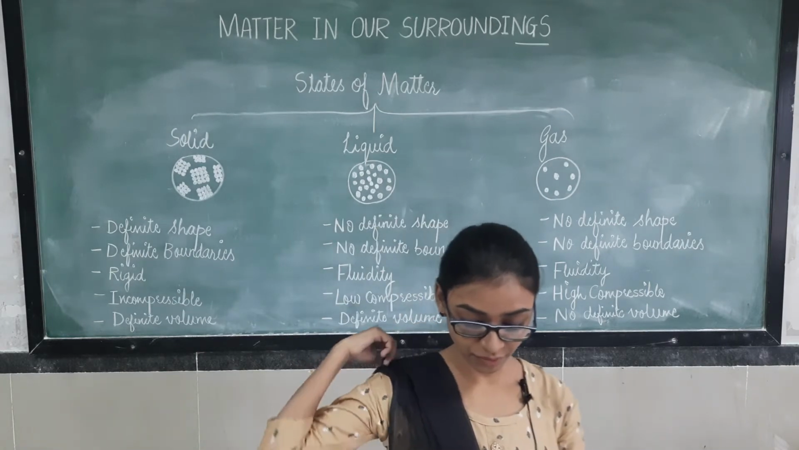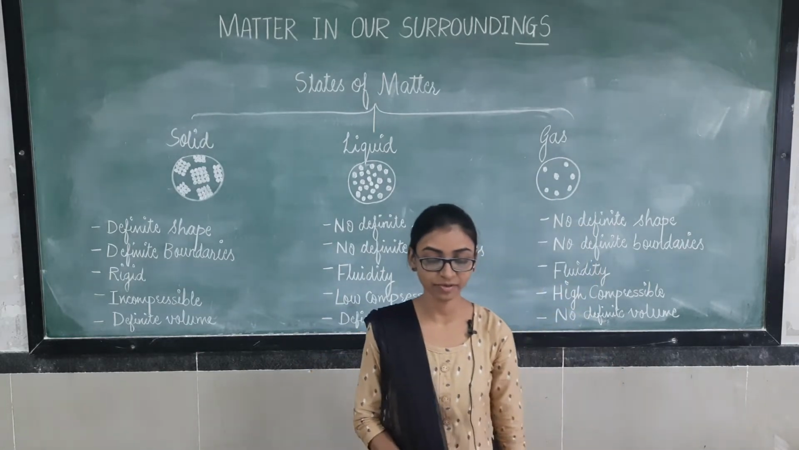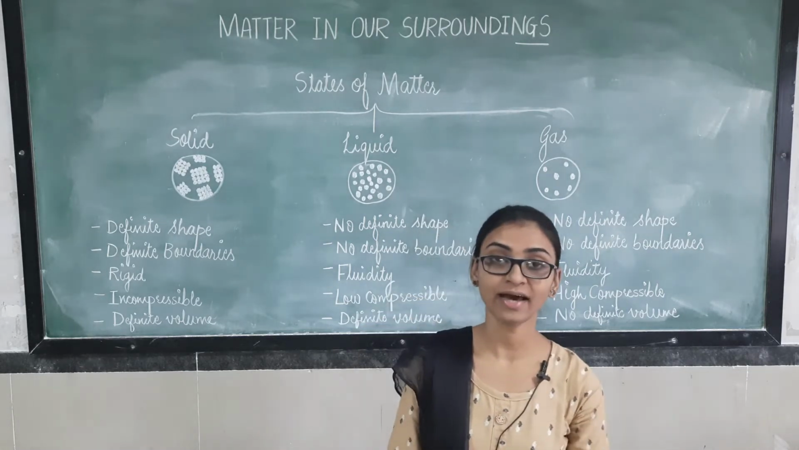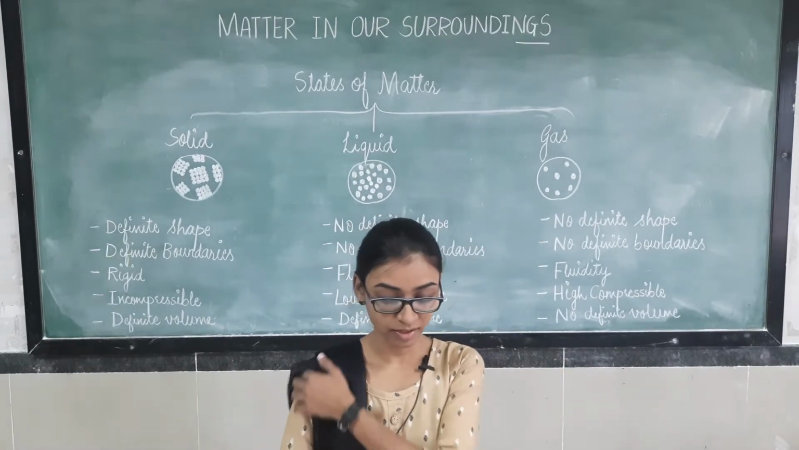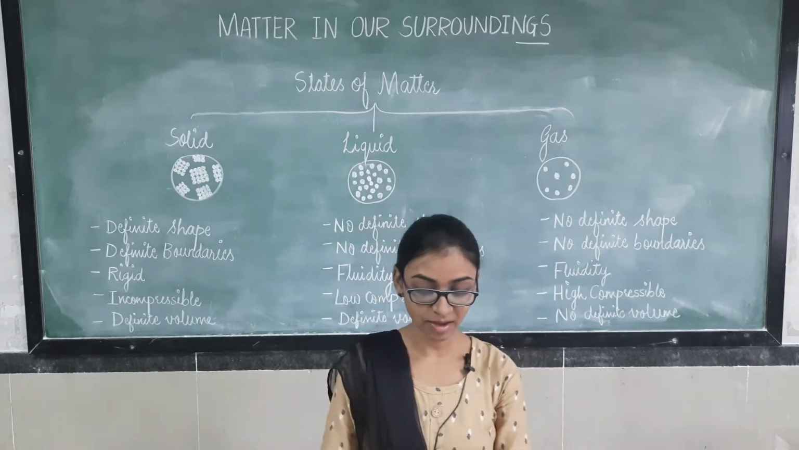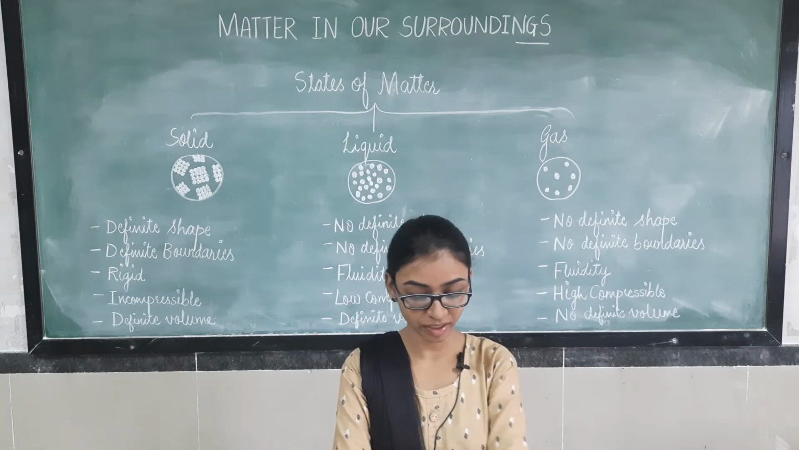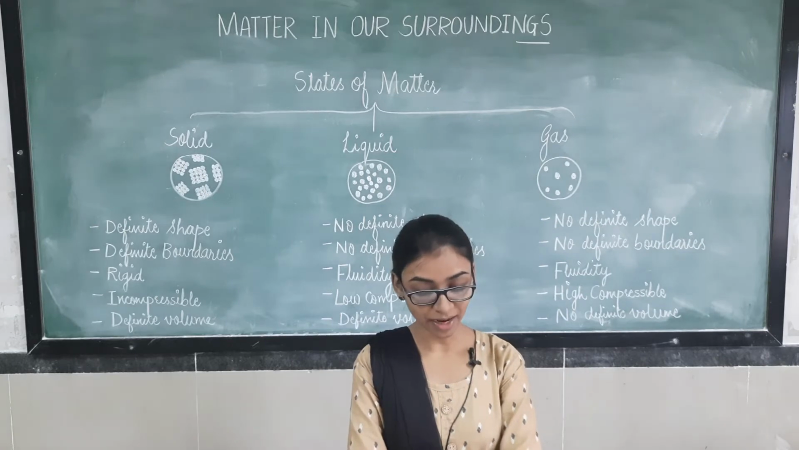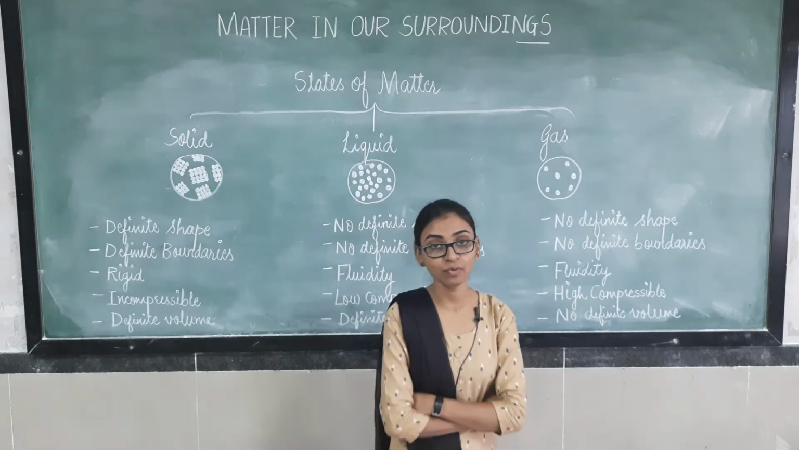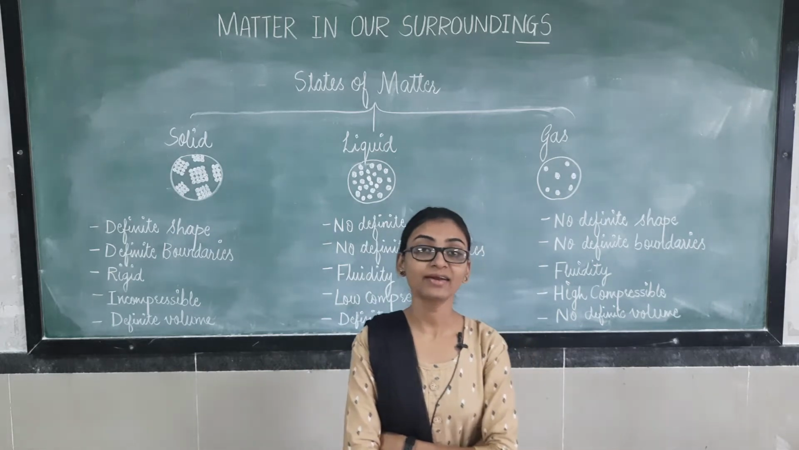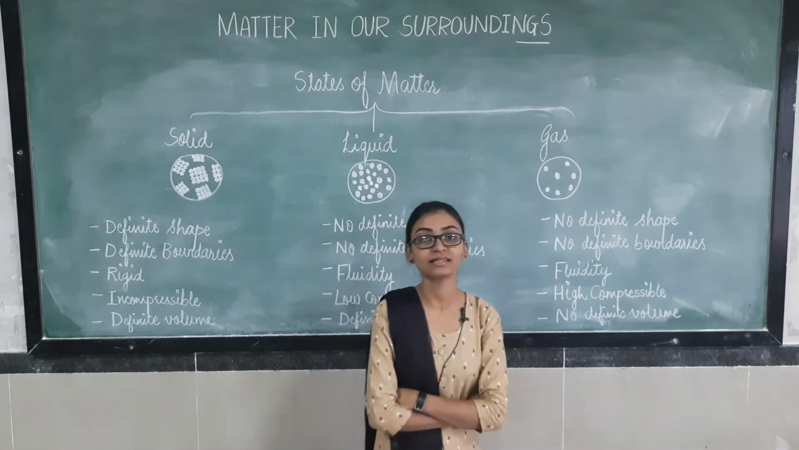In previous lectures, we have learned about the chapter Matter in Our Surroundings. In that video, we completed the characteristics of matter. What are the characteristics of matter that we have seen till that video? Particles of matter have spaces between them, particles of matter are continuously moving, and particles of matter attract each other. This we have seen till that video.